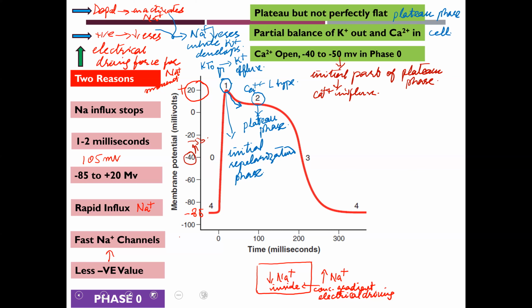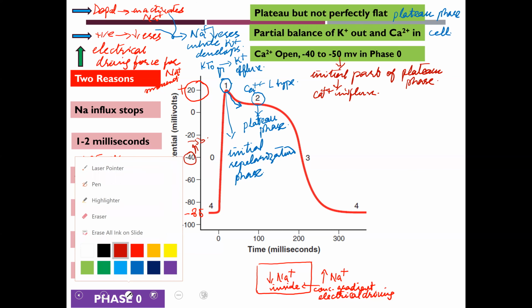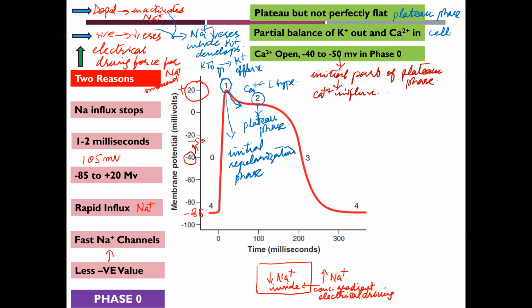Number one, it keeps sodium channels inactivated, due to which a second action potential cannot be produced during the generation of action potential in the ventricular muscle.